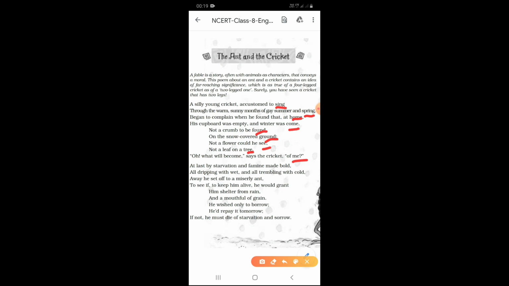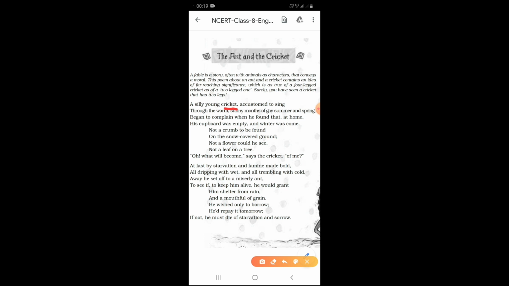Next, let's see personification. Personification means when human characters are given to animals. So here in this poem we have seen cricket and ant.